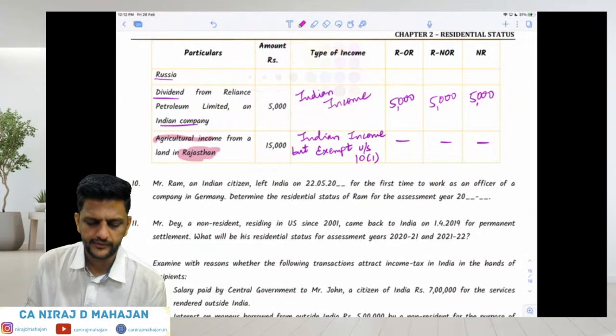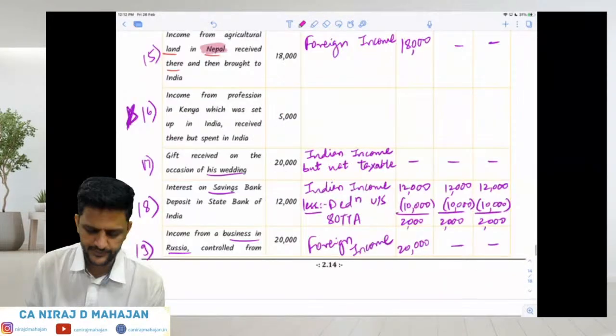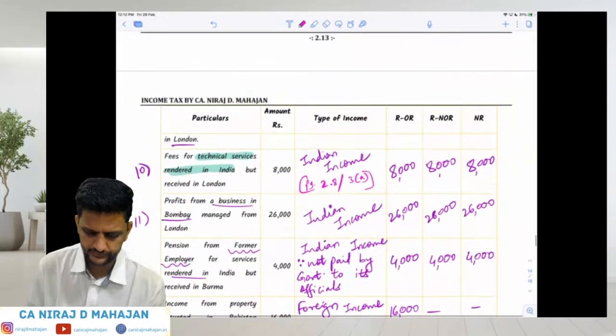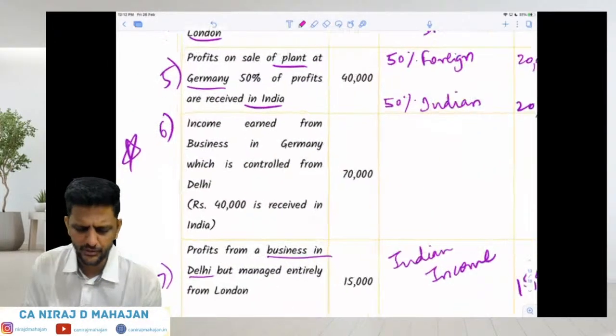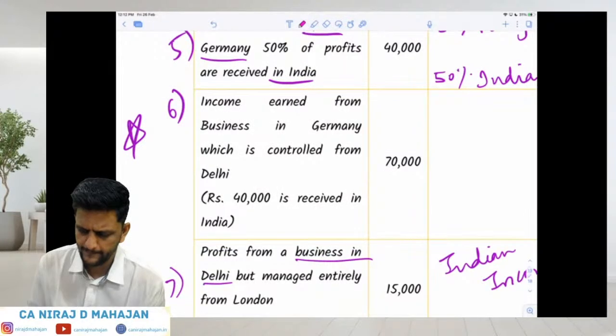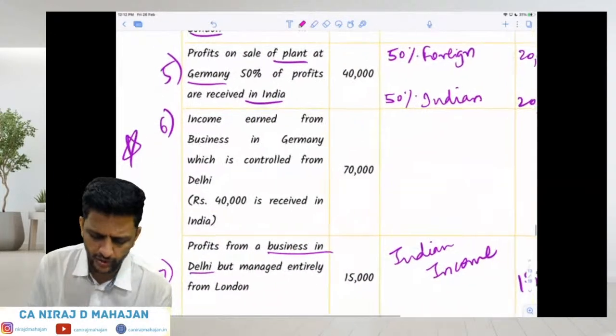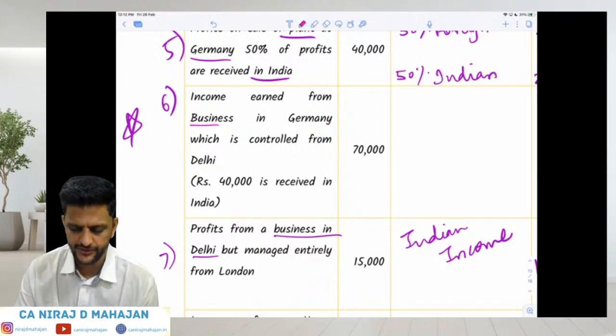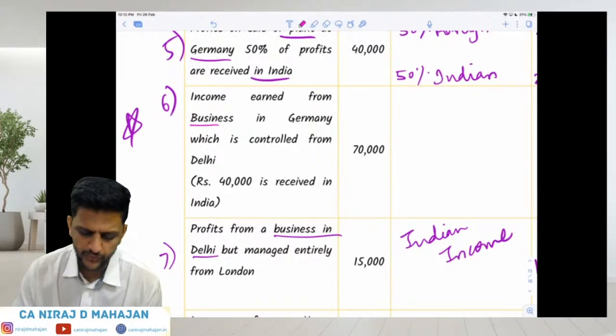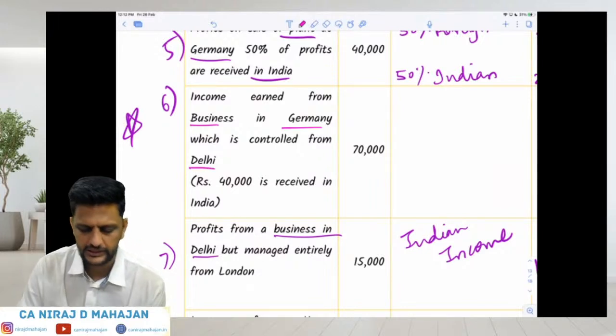Now, 2 points were remaining. Please be very careful, okay? Please be very careful now. Check over here just now. Just answer my simple question. Point number 6. Income earned from business in Germany. Where is the business conducted or happening? In Germany. But the business is controlled from Delhi.